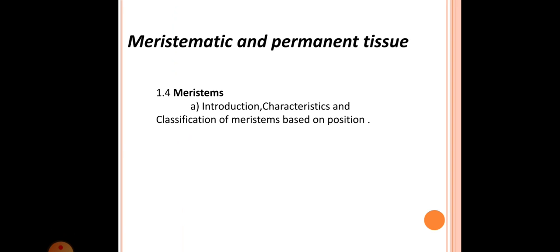So the word meristem is coined from the Greek word meristos, and meristos means divisible. That means these cells possess the power of cell division, and that's why these are known as meristematic cells or meristematic tissue.